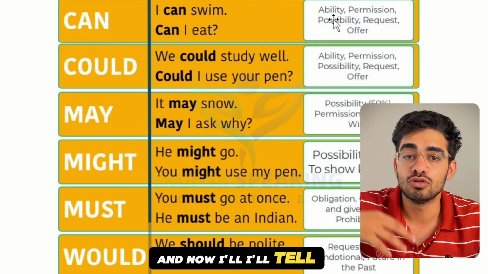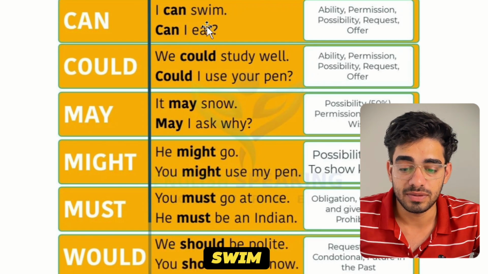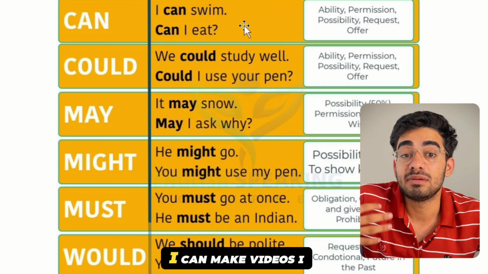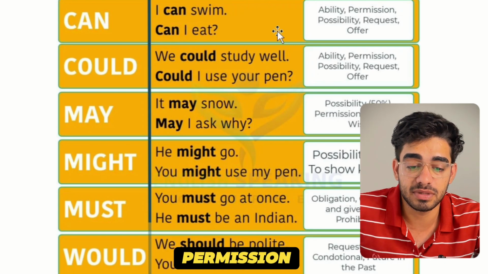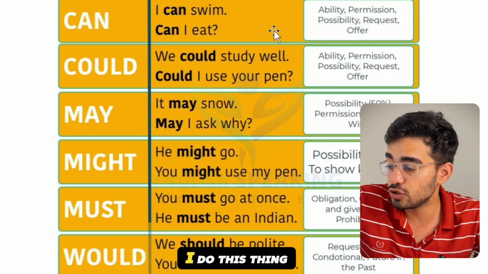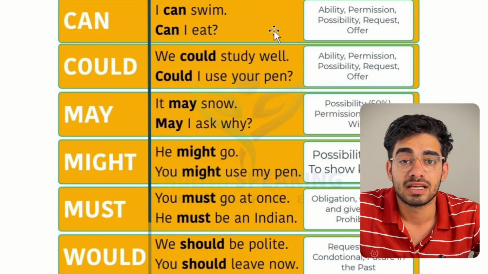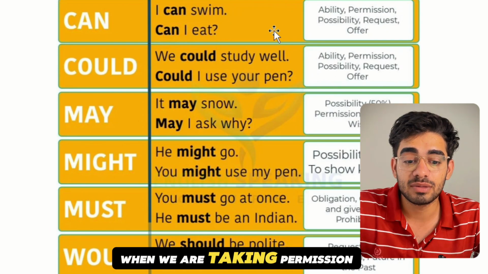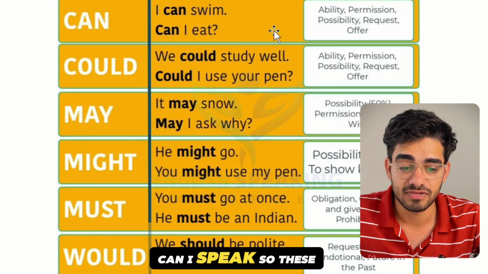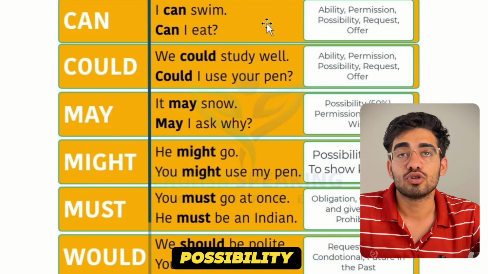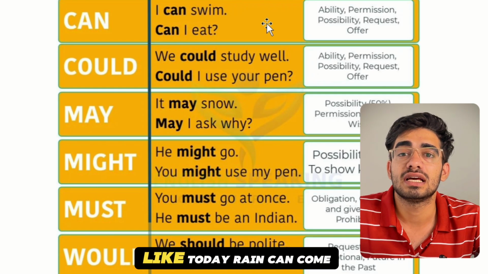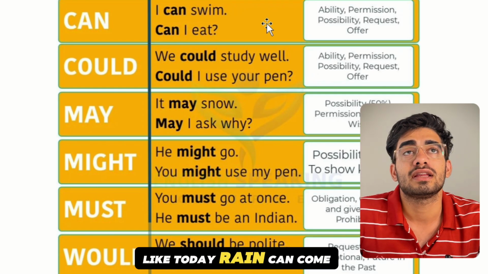Ability, like I can swim, I can make videos, I can speak in English. So these are my abilities. Permission: can I do this thing, can I do that thing, when we are taking permission. Can I speak? Possibility, like today rain can come.